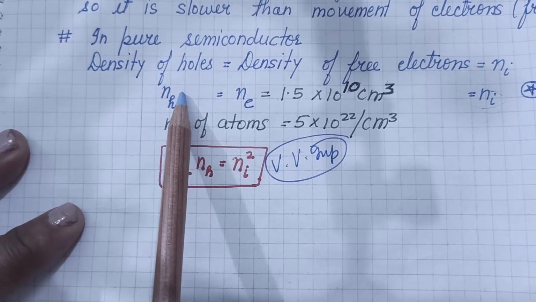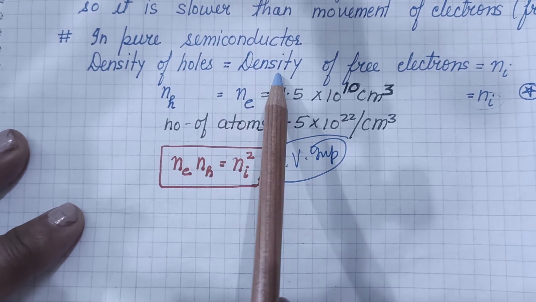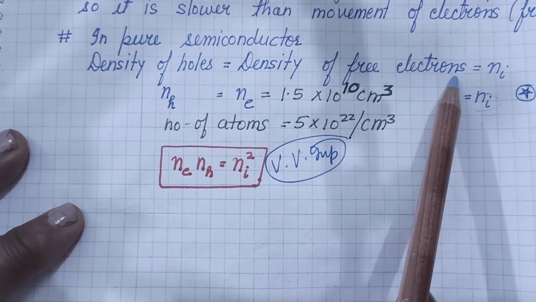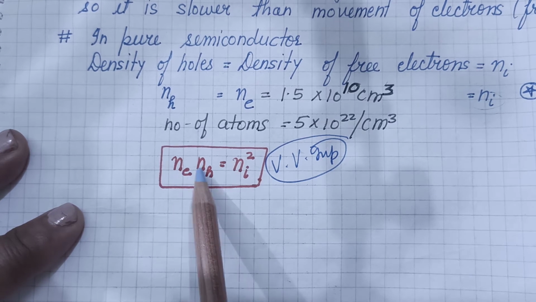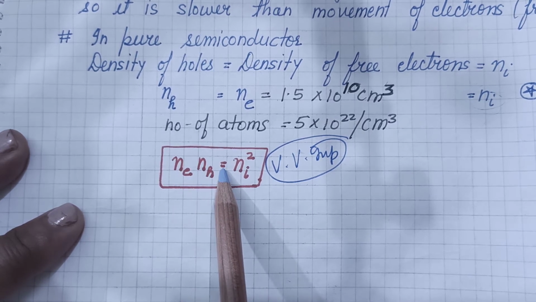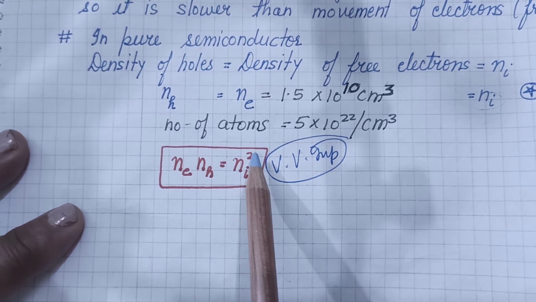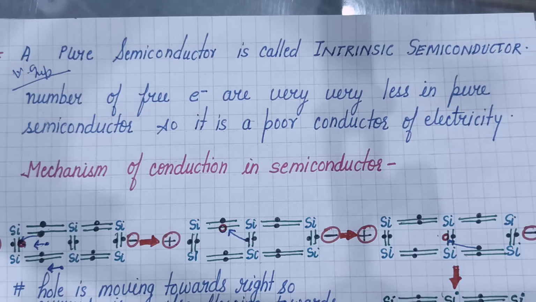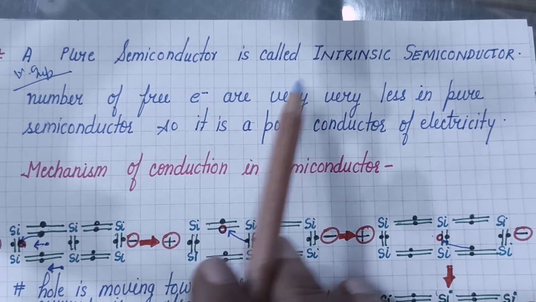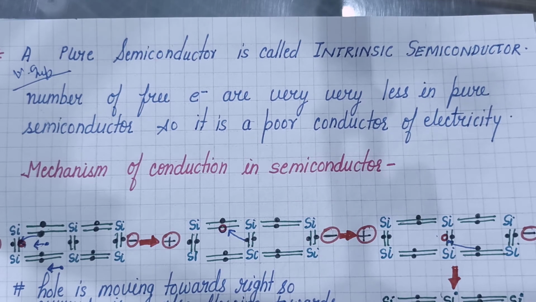In pure semiconductor, density of holes is equal to density of free electrons, and density of electron into density of hole is equal to density of charge carrier, either electron or hole, in intrinsic semiconductor squared. A pure semiconductor is called intrinsic semiconductor.